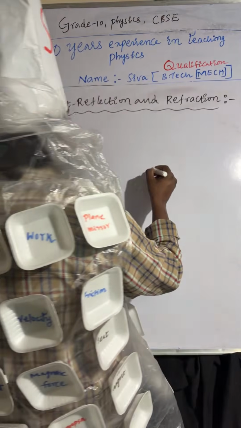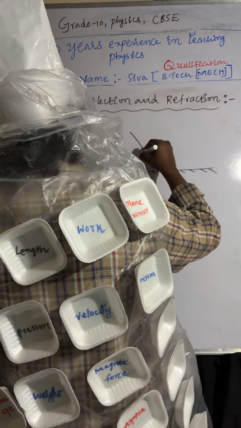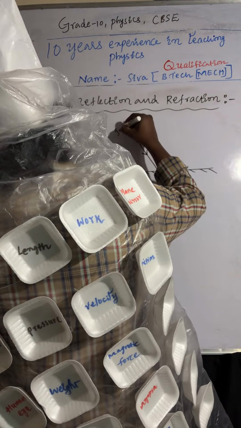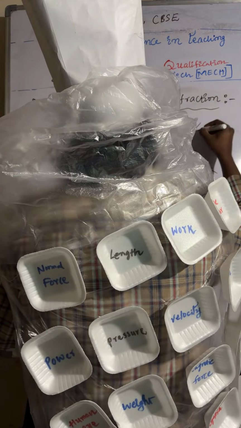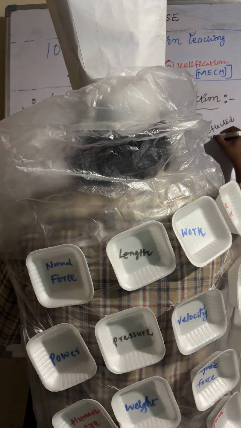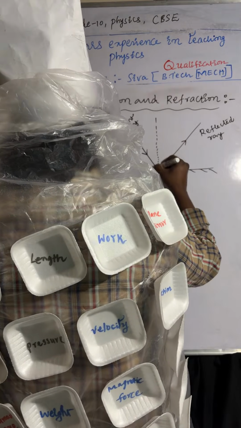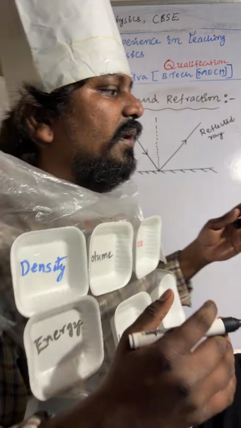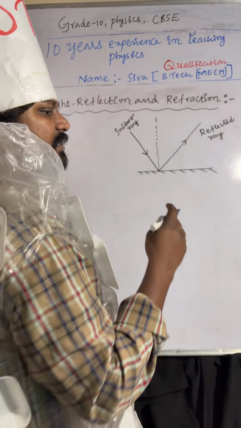I'm taking a plane mirror. This is the incident ray, and this is the reflected ray. And this is the normal line, the line which is perpendicular to the plane surface. The angle between the incident ray and the normal line is called the angle of incidence.